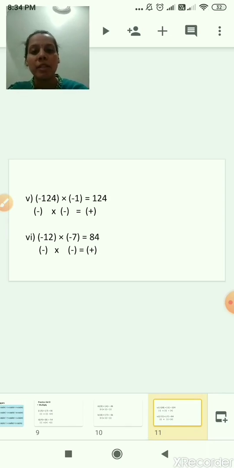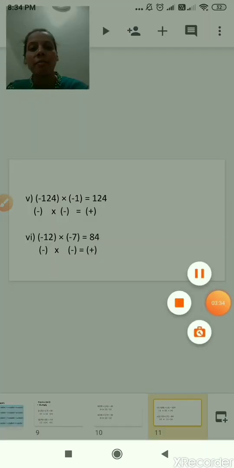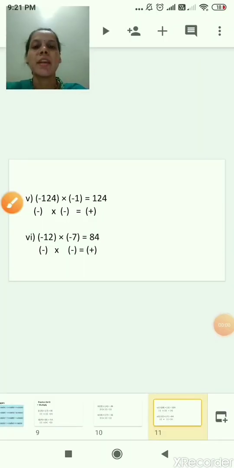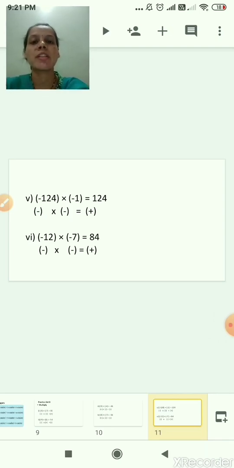Now the fifth sum, -124 × -1 is equal to 124. Means the first integer is 124. What is the sign of the first integer? Minus, correct. What is the second integer here? 1. What is the sign of 1? Minus. So minus into minus, minus minus, it becomes plus. So the answer is plus 124, or you can directly write down 124.